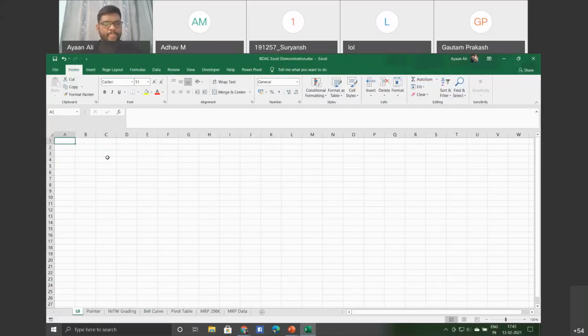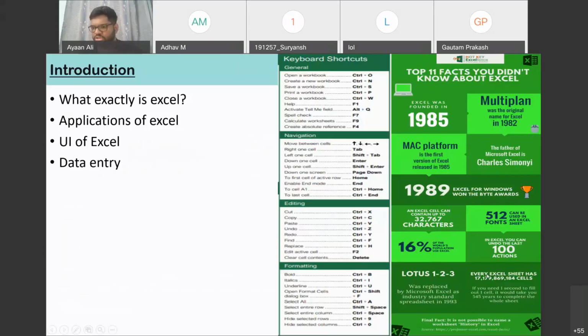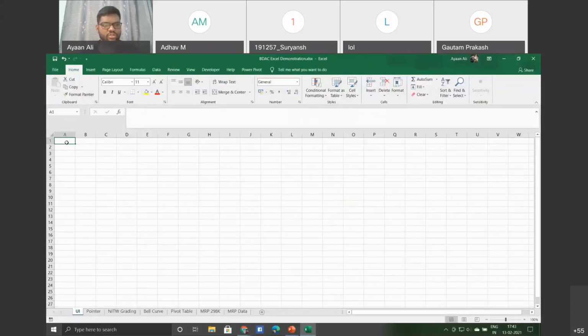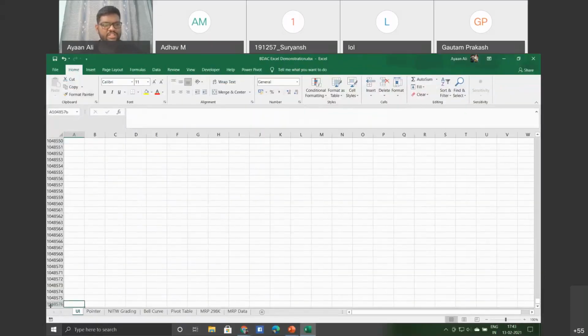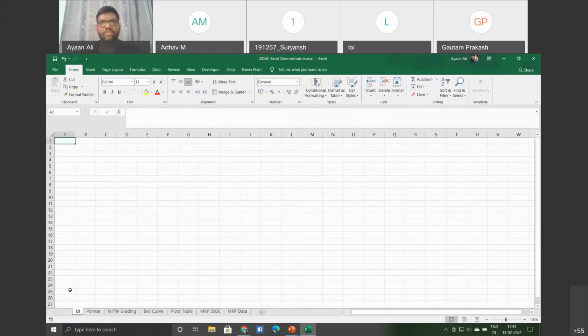To know how we came up to this almost 11-digit number: if we go down, you can see that there are 1048576 rows in Excel. For columns, the numbering is different; it is in letters, and the last one is XFD. Let me show you the number.